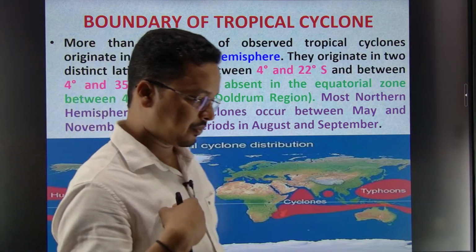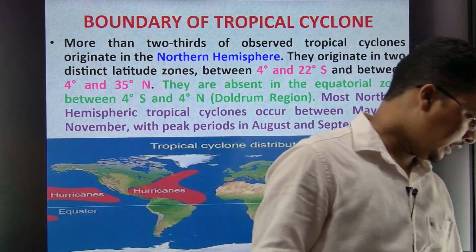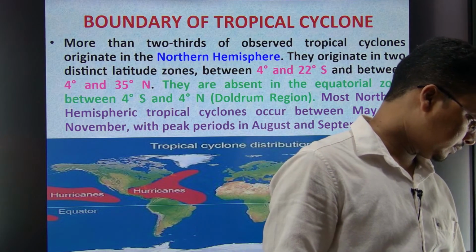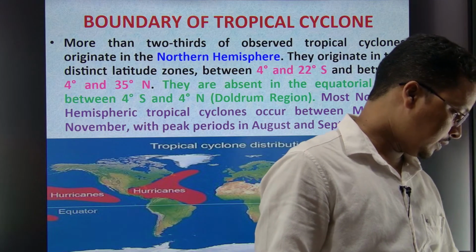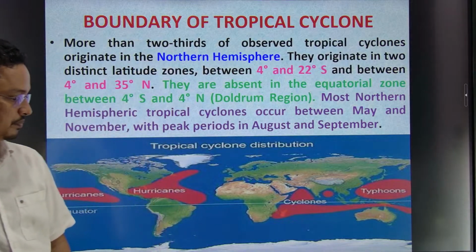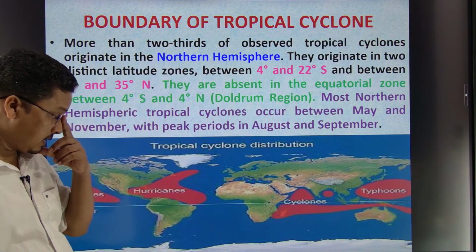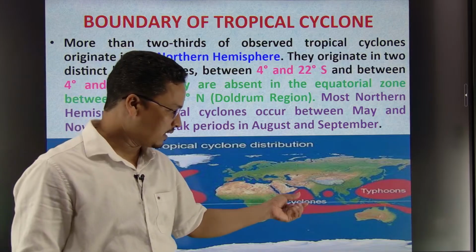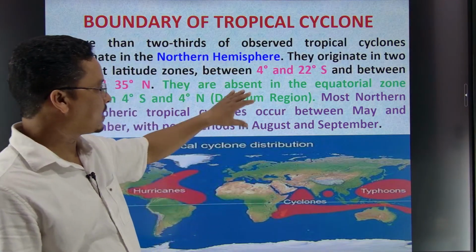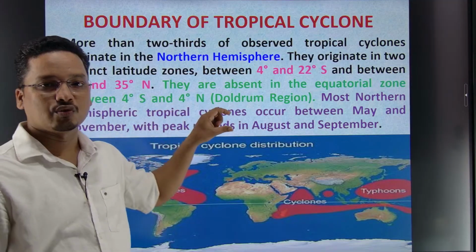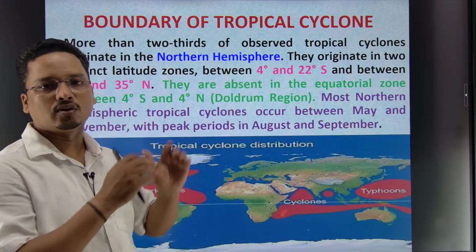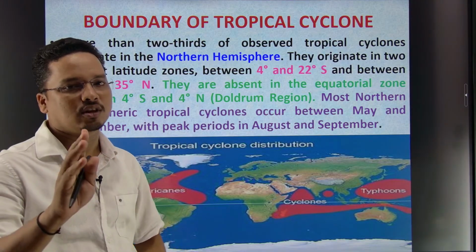Then why? Now the question is why. If somebody has a doubt, you can ask. Good evening everyone. So what happens over the equator, or you may say this narrow line, is called 0 to 4. This is a narrow patch of land on the earth's surface where tropical cyclones do not form.